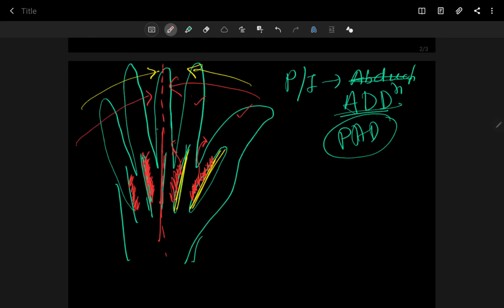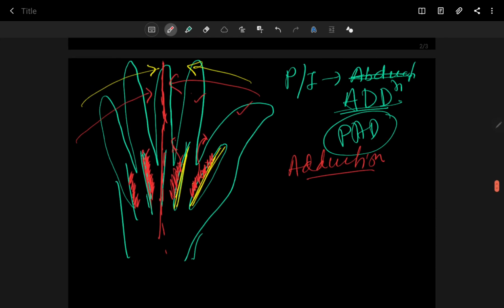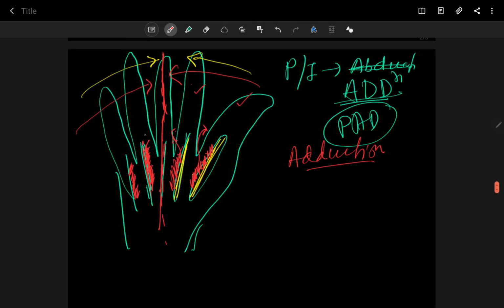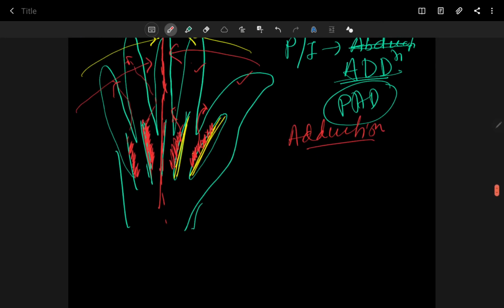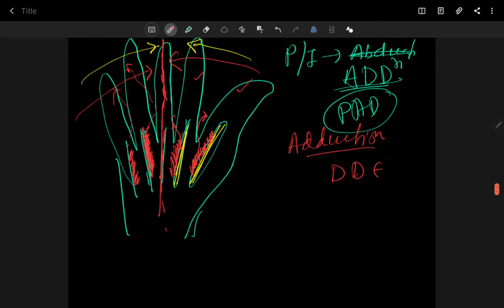Okay, so this is your imaginary axis. This is your adduction. You are adding one finger to another by the palmar interossei. This is passing through this web space and going behind, and this is also passing through this web space and going behind, inserted into the dorsal digital expansion insertion.